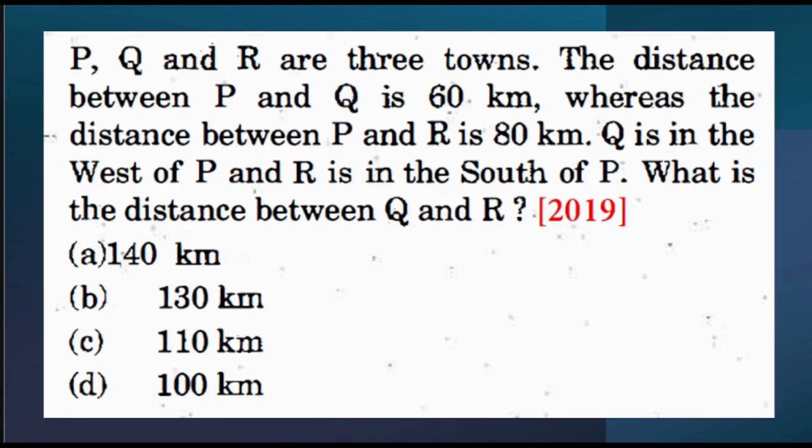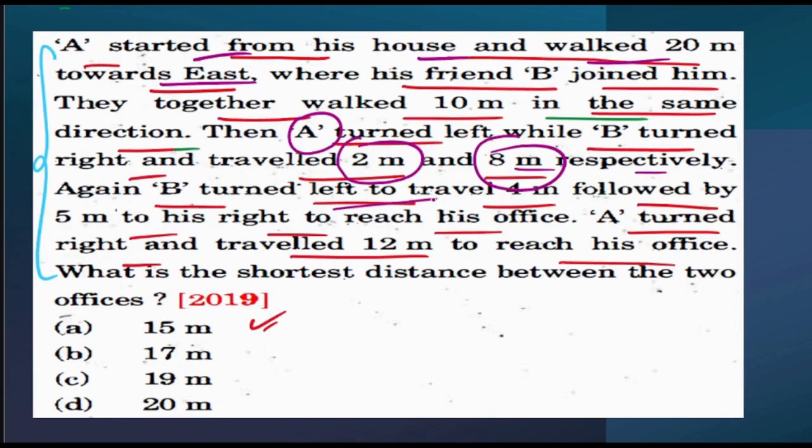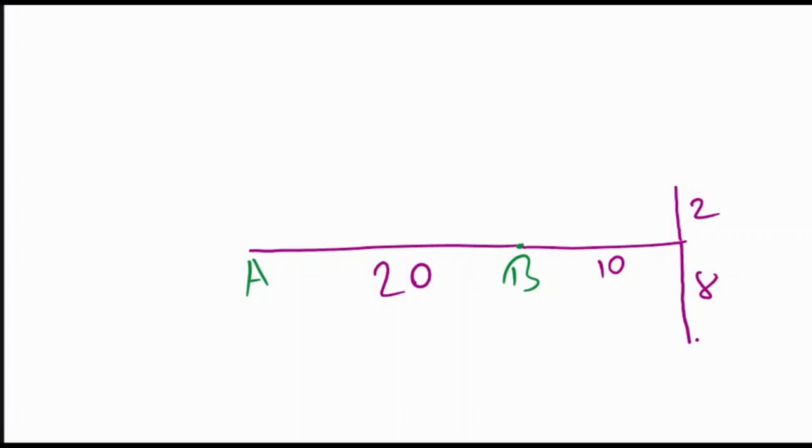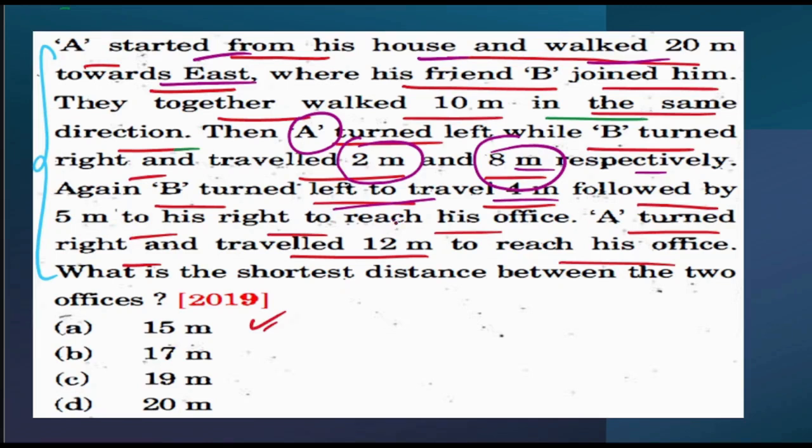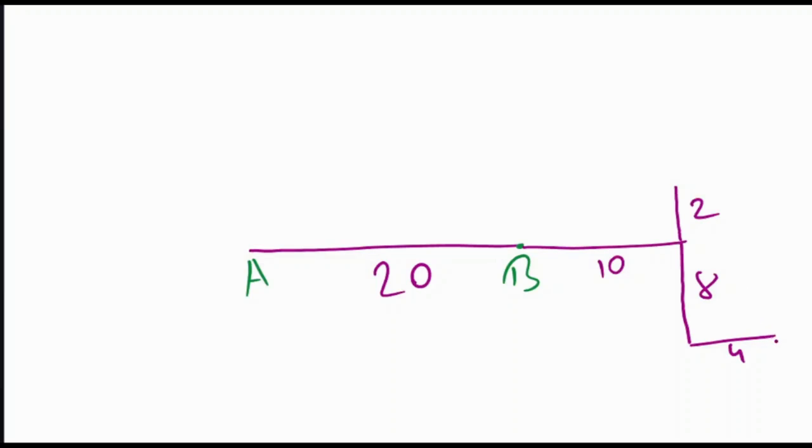Fine. Next, what they are saying, again B turned left to travel 4 meters. Okay, so B again in this direction. So left, that means B turned left 4 meters. Next, followed by 5 meters to his right to reach his office. 5 meters towards its right. So that means this is my 5 meters and this is B's office.